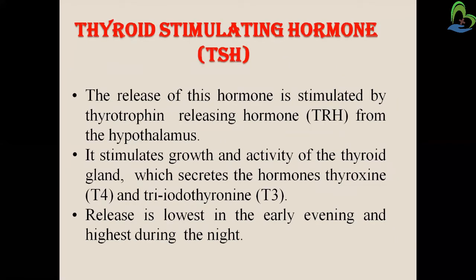Second one is the thyroid stimulating hormone, that is TSH. The release of this hormone is stimulated by the thyrotropin releasing hormone from the hypothalamus. So the release of the TSH is done by the thyrotropin releasing hormone, and it stimulates the growth and activity of the thyroid gland, which secretes the hormones thyroxine, that is T4, and triiodothyronine, that is T3. So the growth and the activity of the thyroid gland is stimulated by the TSH hormone. Release is the lowest in the early evening and highest during the night. So the release of the TSH is low in the evening and the highest during the night.